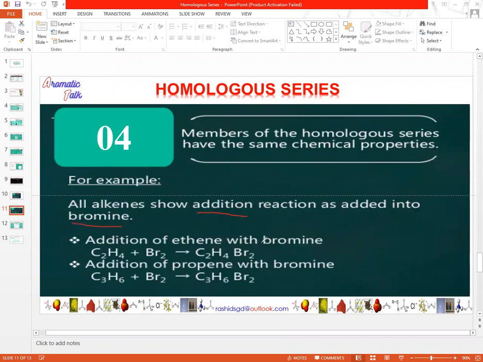Look at the reaction, addition of ethene with bromine. C2H4 is ethene. If we add bromine, Br2, to it, we will get C2H4Br2. A Br2 molecule is added to the alkene. An addition reaction takes place and we get dibromoethane. Similarly, consider the addition of propene with bromine. Propene is the next member of the homologous group. If we add bromine to it, the bromine also becomes part of the molecule. Therefore, it shows the addition reaction. So here you can see that all the members of a homologous group show the same chemical properties.